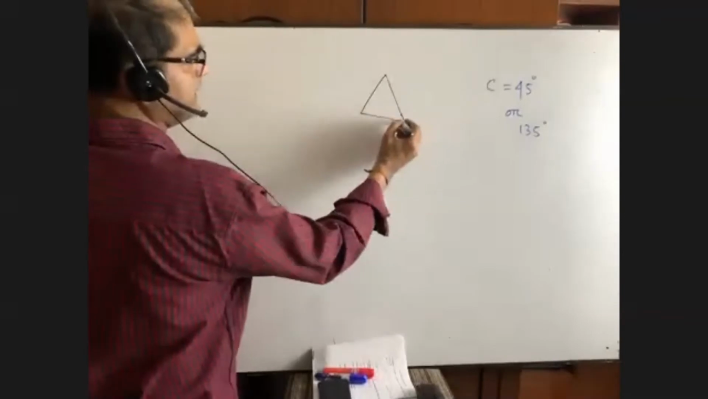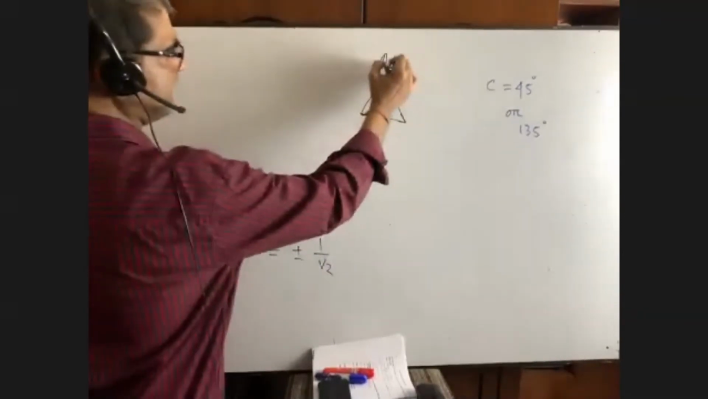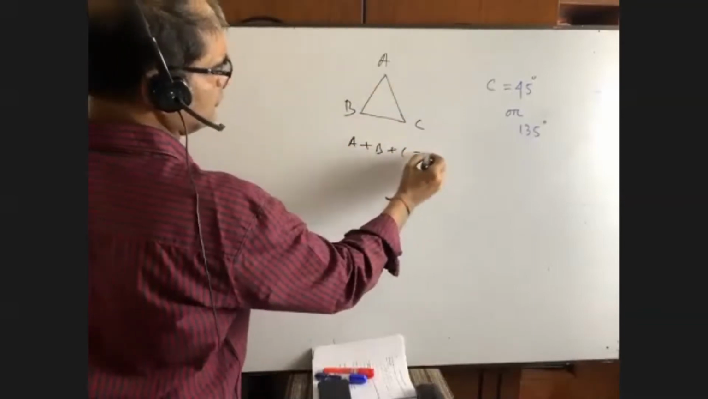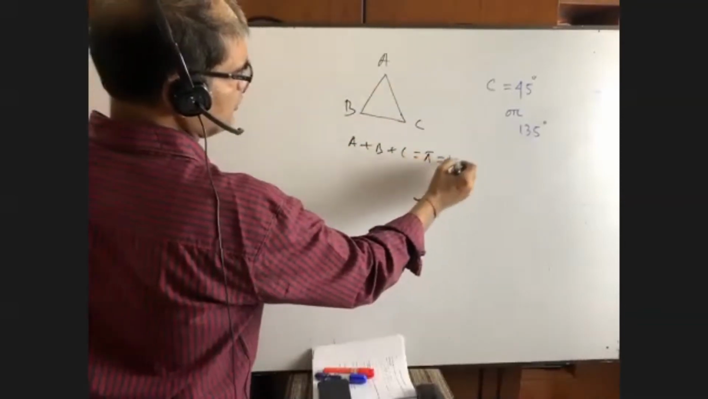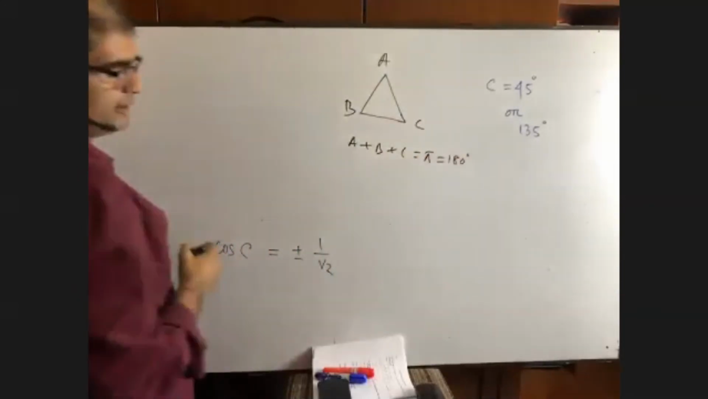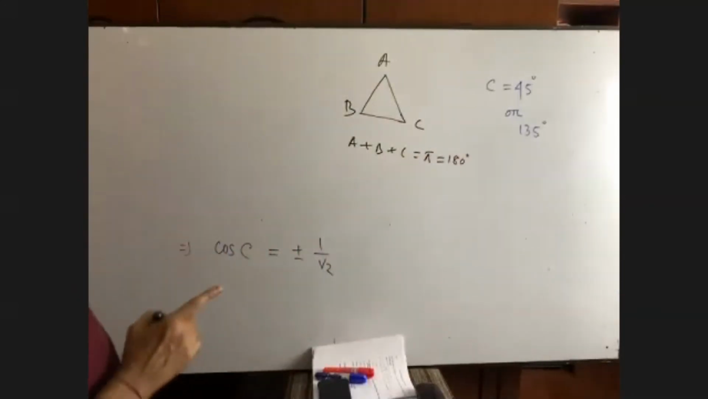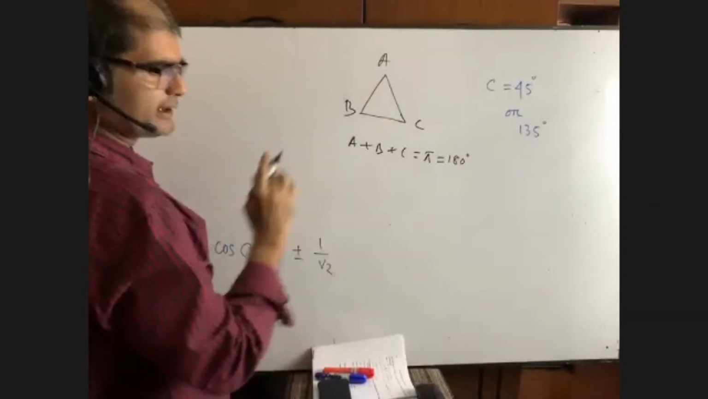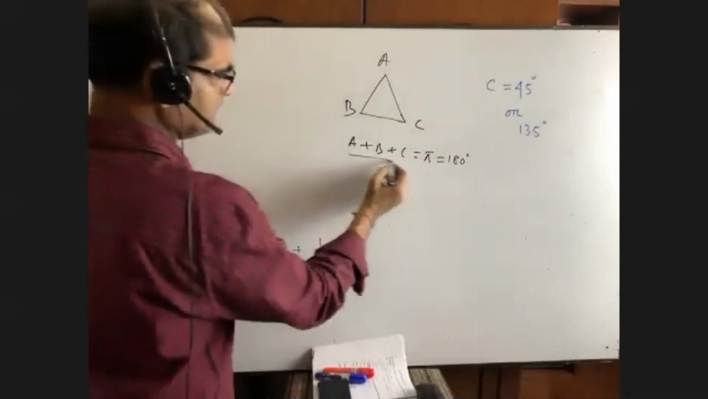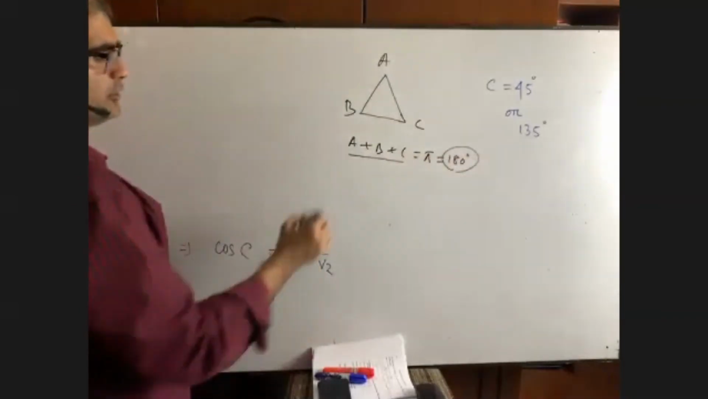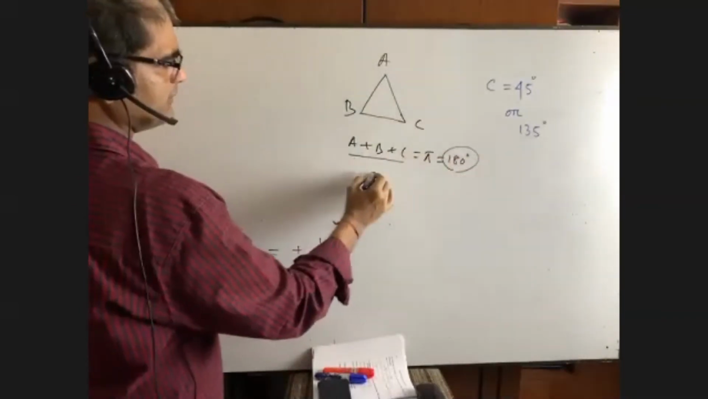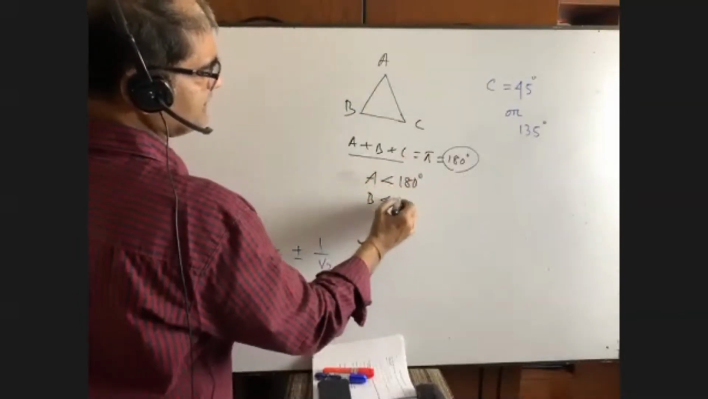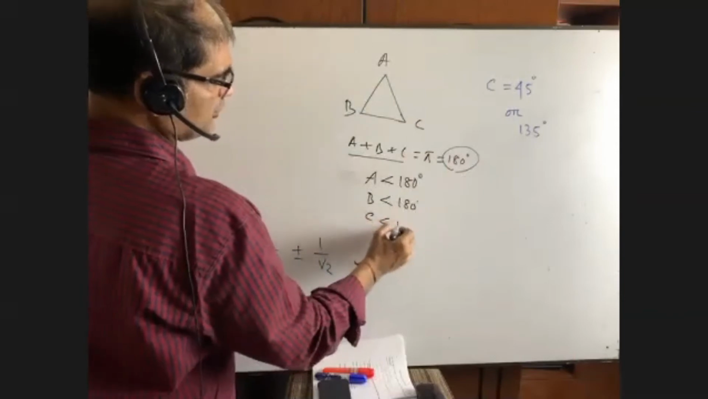Okay. It is a triangle. So it is ABC, right? So we know A plus B plus C equals what? Pi. Pi means 180 degrees, right? Yes, sir. So no angle will be greater than 180 degrees. Sum of three angles is 180 degrees. So A is less than 180 degrees. B is less than 180 degrees. Is it or not?